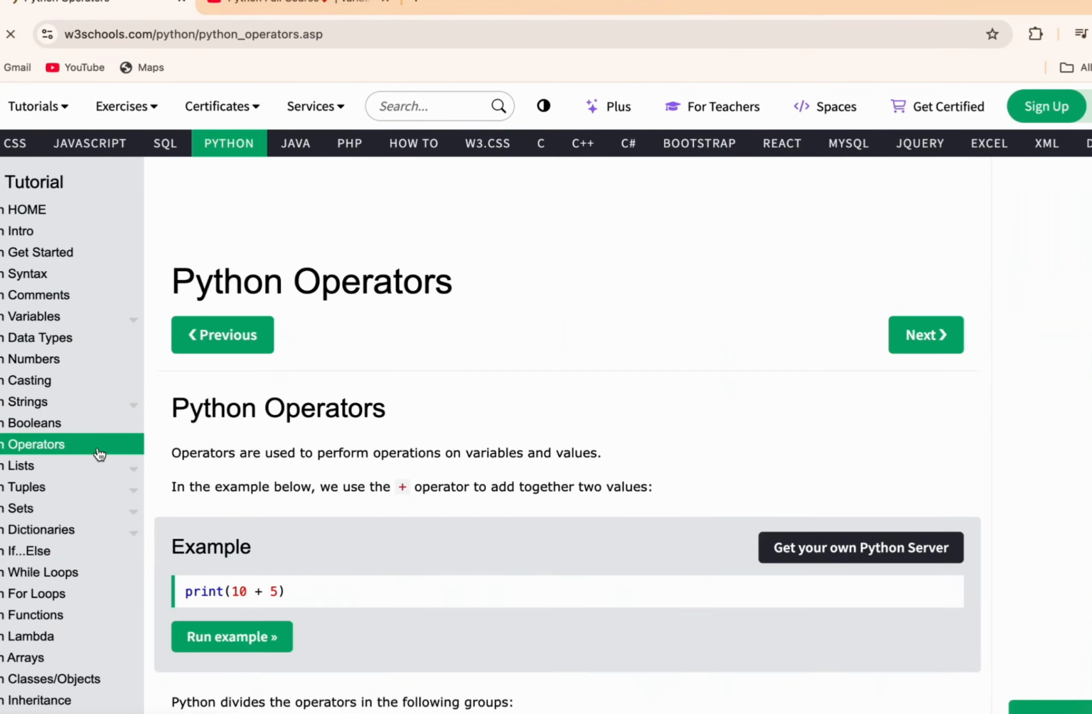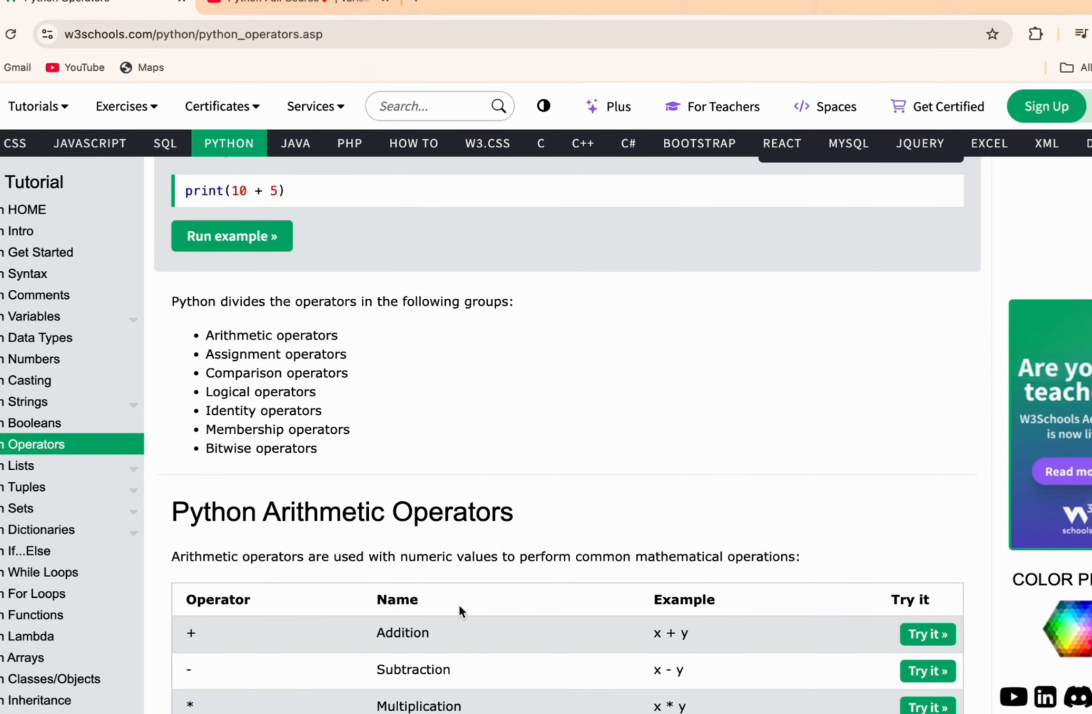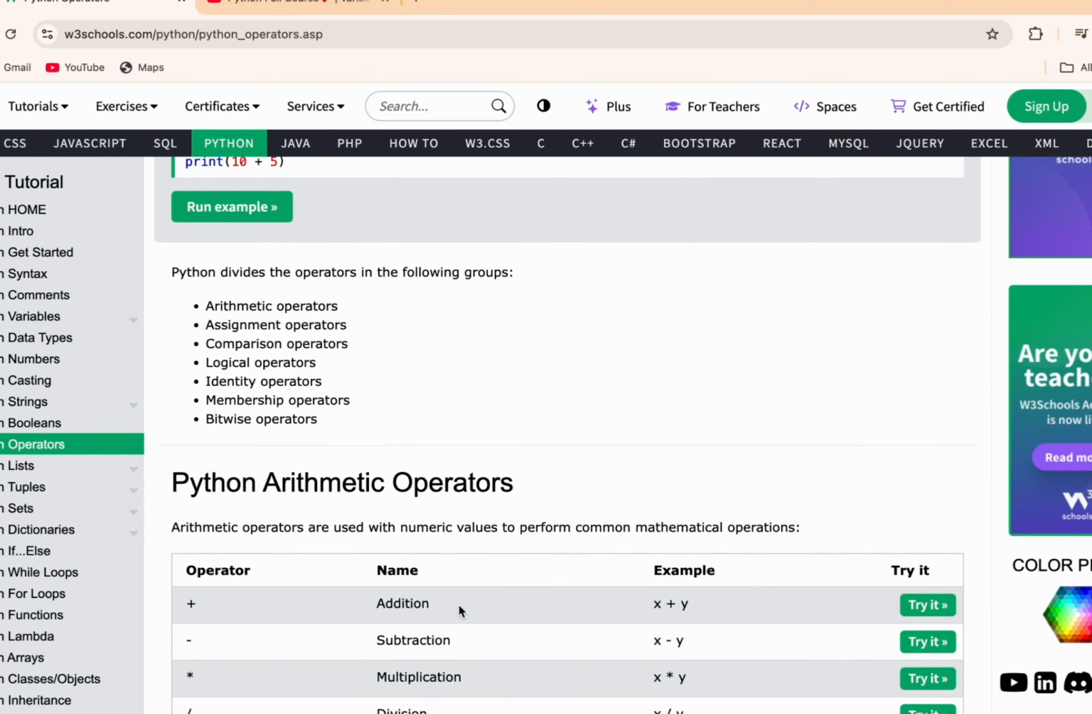So let's move to our main topic, which is operators. Here you can see there are some more operators: arithmetic operator, assignment operator, comparison operator. What I have shown you just now is a comparison operator, because we are comparing two values, like should not be equals to, should be equals to. Then there are logical operator, identity operator, membership operator, and bitwise operator.